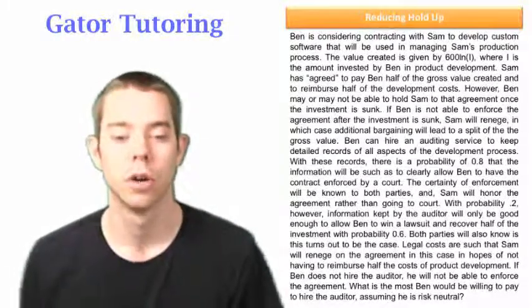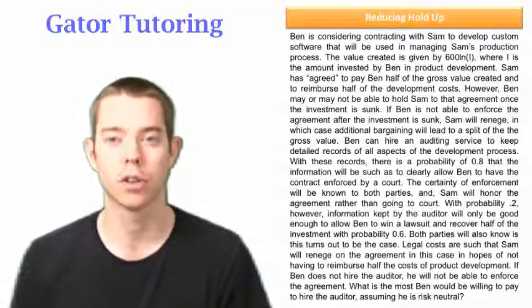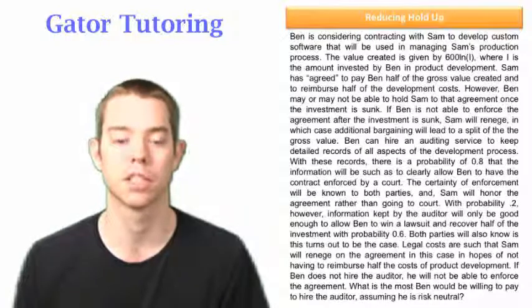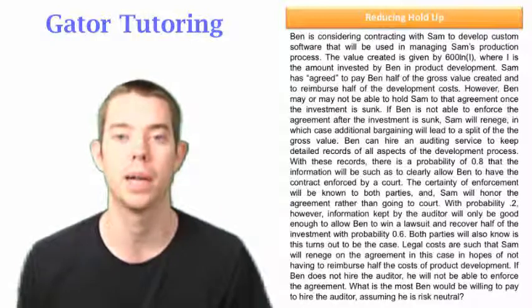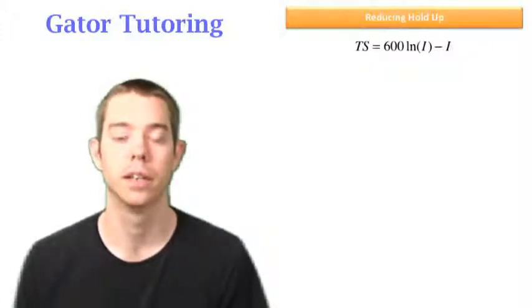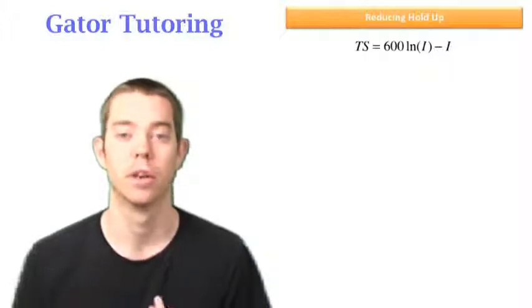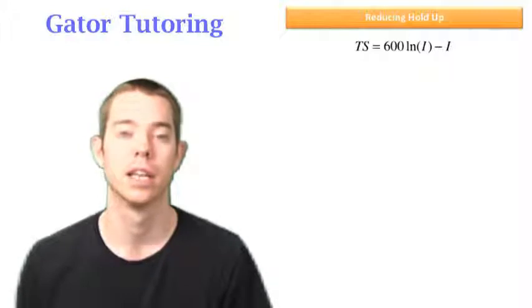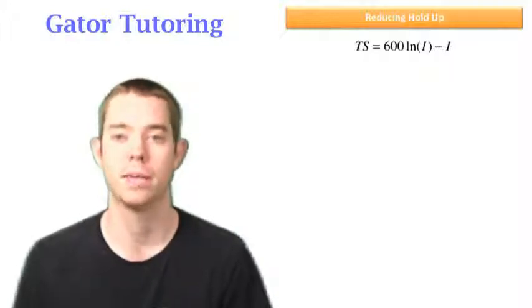But first, we're going to solve for what the total surplus for Ben is going to look like with no auditor. Because we're looking at this question from Ben's point of view, because, after all, it said, what is the most Ben would be willing to pay to hire the auditor? So let's do that. Total surplus in the first place is 600 times the L&I minus I. And again, Ben is throwing down this investment by himself at first, and the deal they've made says, later on, Sam will repay him half of the investment.